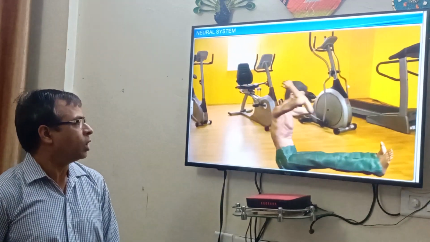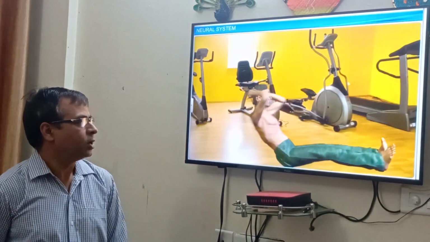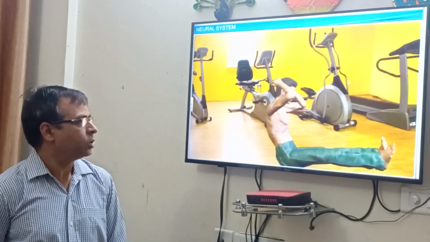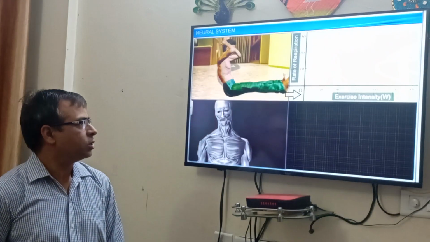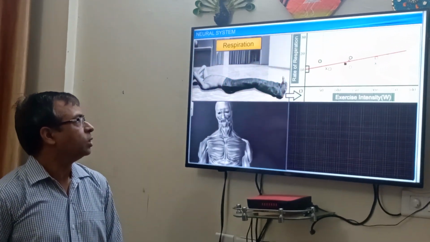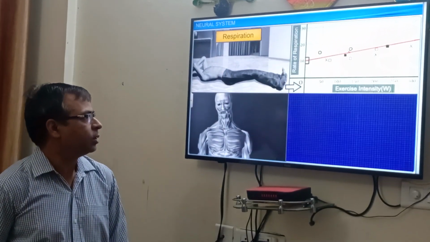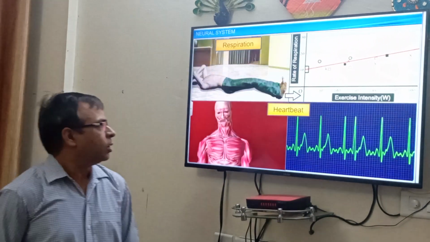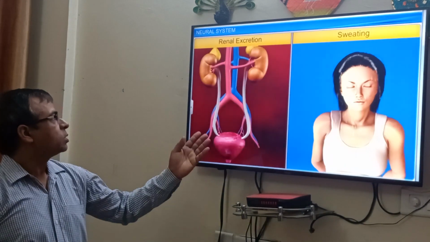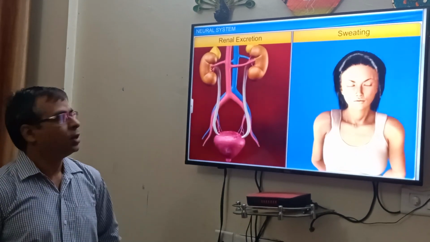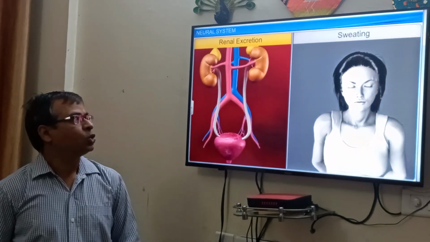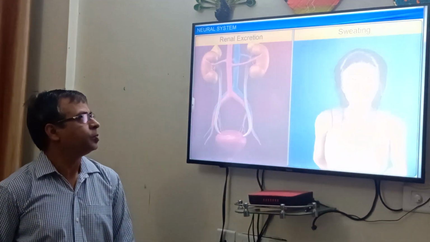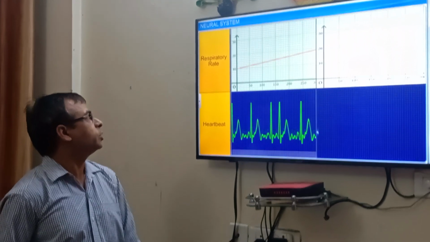For example, if you are doing physical exercise, the demand for oxygen increases because of the increase in muscular activity. So there is an increase in respiration and heartbeat, and this is accompanied by renal excretion and sweating to regulate the body temperature.